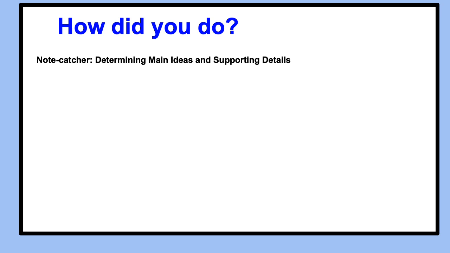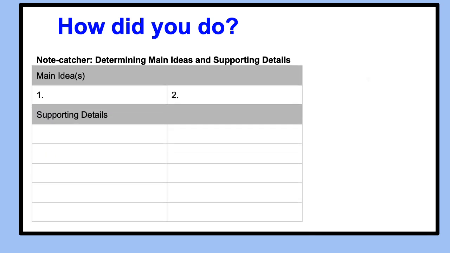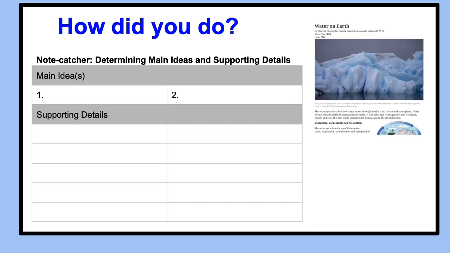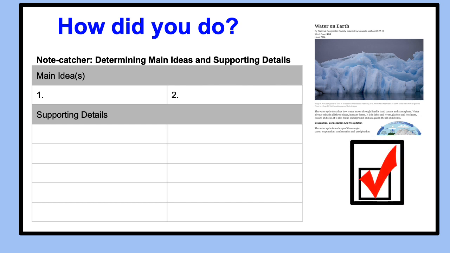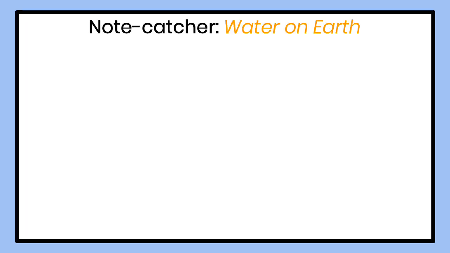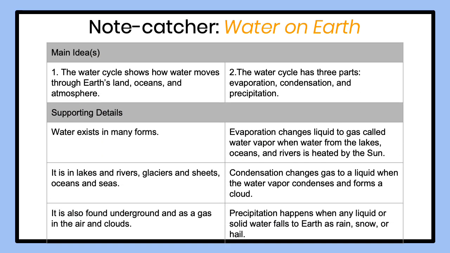Let's examine your responses within your note catcher for Water on Earth. Let's check to see if you were able to identify main ideas and supporting details for this text. Here is a possible response for your note catcher. Main idea. The water cycle shows how water moves through Earth's land, oceans, and atmosphere.